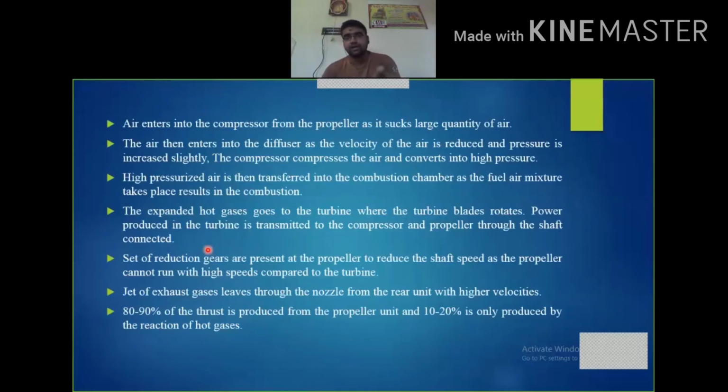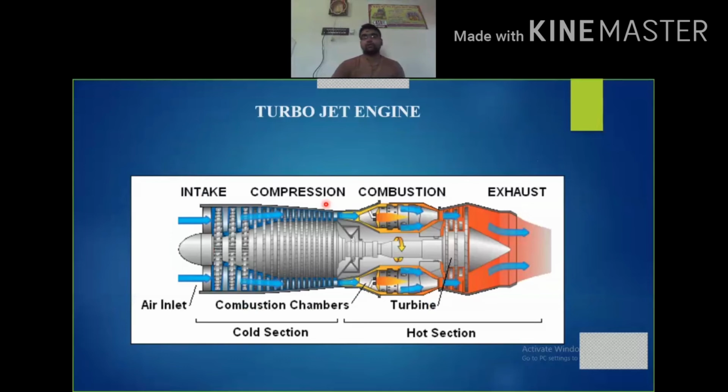And then these are the notes regarding this turbopropeller unit, and this is the turbojet engine. Now we are going to discuss this. The only basic difference between the turbopropeller unit and the turbojet engine is that there is an absence of a propeller in the turbojet engine. That's it. There is not much more difference in this turbojet engine. And this is the diffuser, where the air gets sucked into the engine unit, and the diffuser is responsible for reducing the velocity of the atmospheric air and thereby slightly increasing the pressure. From this the atmospheric air is further transmitted to the compressor, where compression takes place.